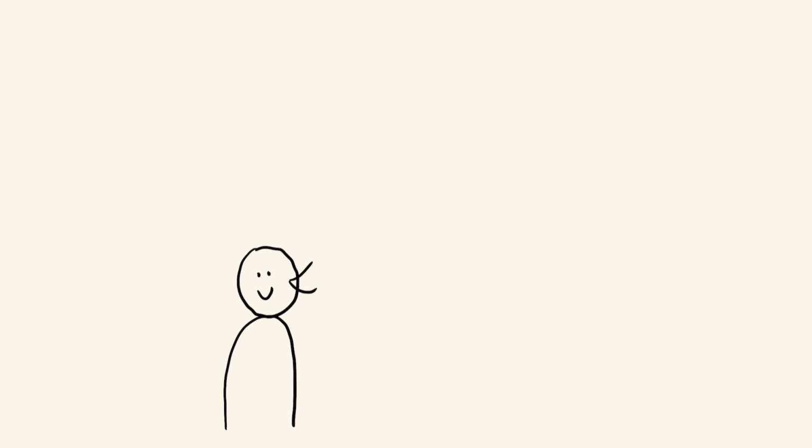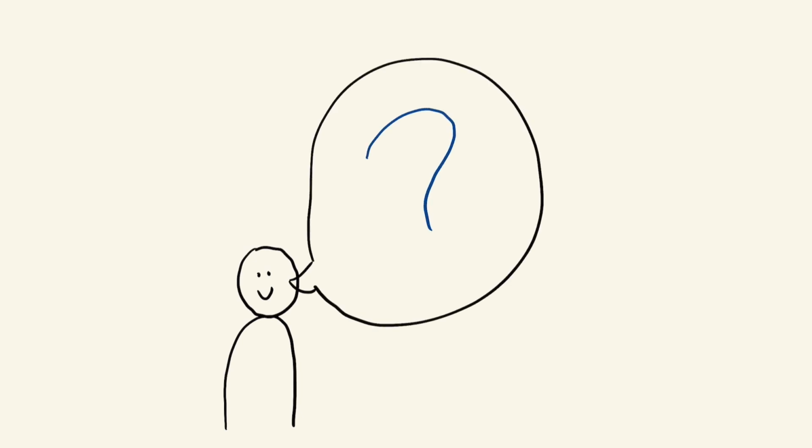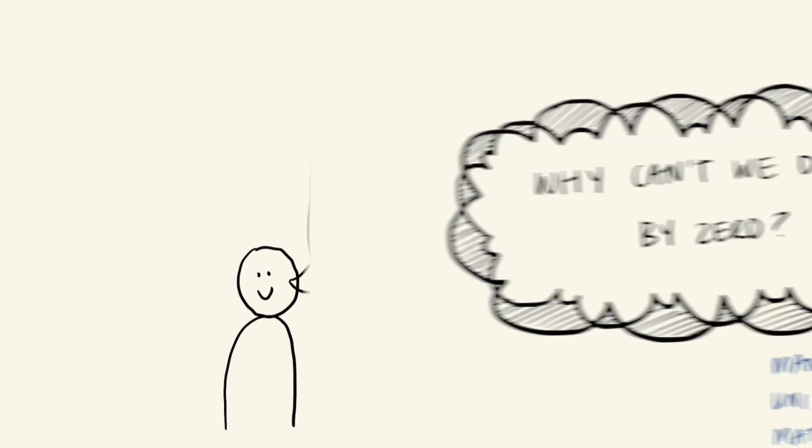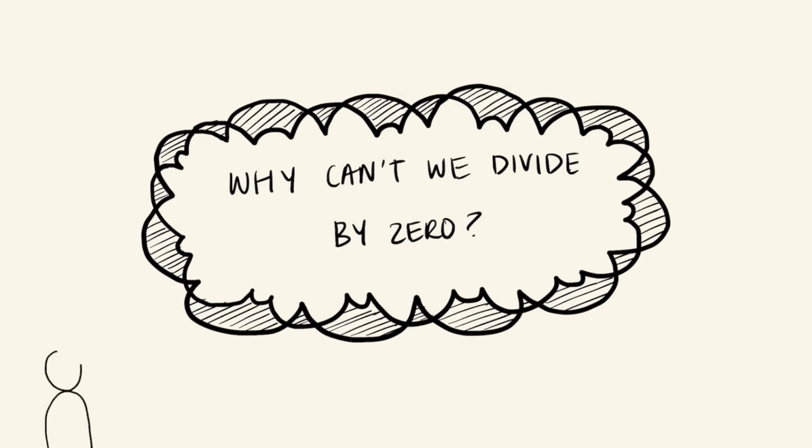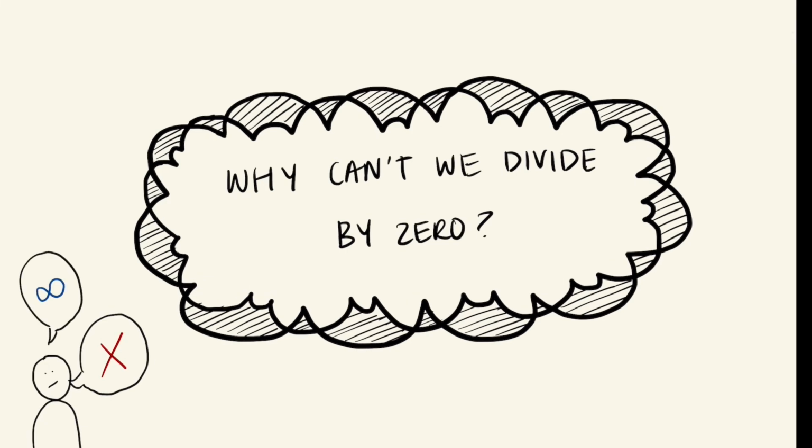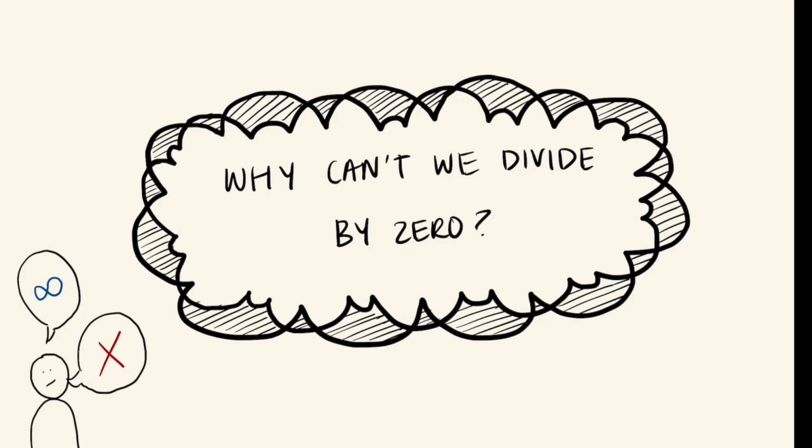Have a think for a moment about what you were told when you asked this question for the first time. Well, I'm not sure what you guys were taught in school, but I was told something along the lines of, you just can't, or it's equal to infinity, or even that dividing by zero makes the maths gods angry. If you were told something along those lines as well, don't worry, by the end of the video you will have a better answer. But first, let's understand a bit more about zero as a number.